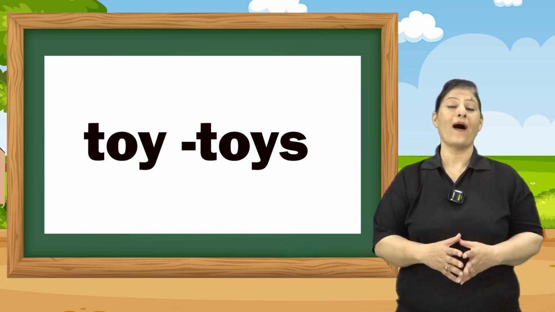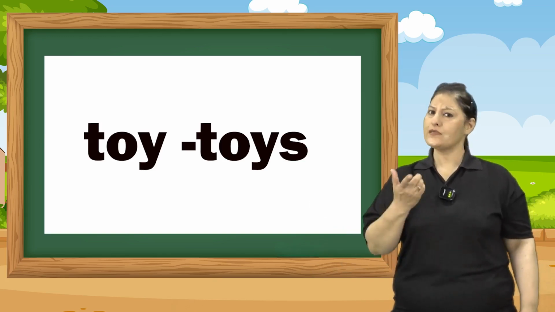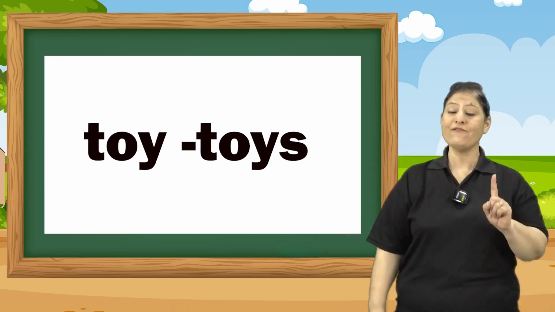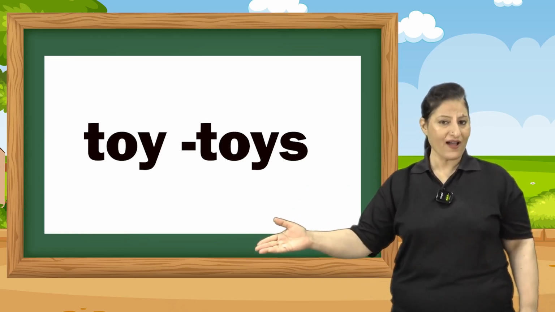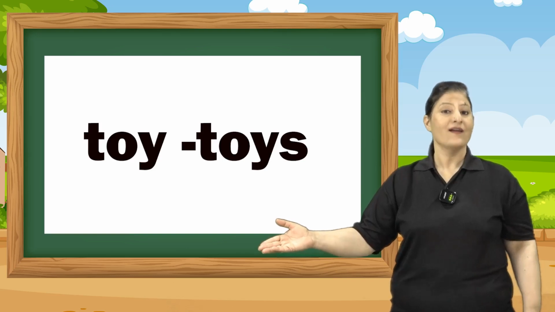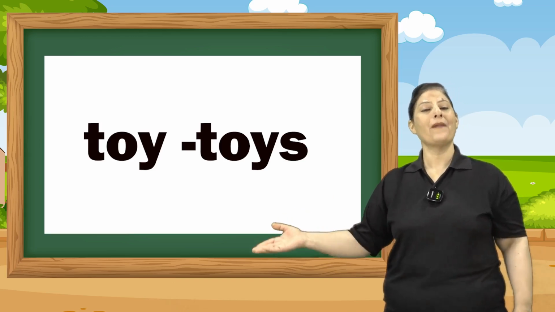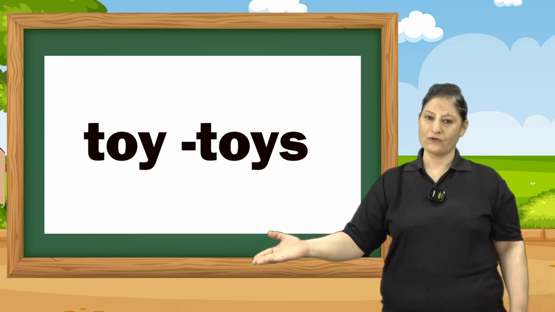Now look at the last word. M-O-N-K-E-Y is monkey. Now what is coming at the end? It's Y. But tell me, the rule says to add only S if there is a vowel before it. Is any vowel there before Y? Just check. It's E. Is E a vowel? Yes. So we will make it monkeys. Similarly, donkey, donkeys, and so on. Now think of more words like this and turn them into plural.